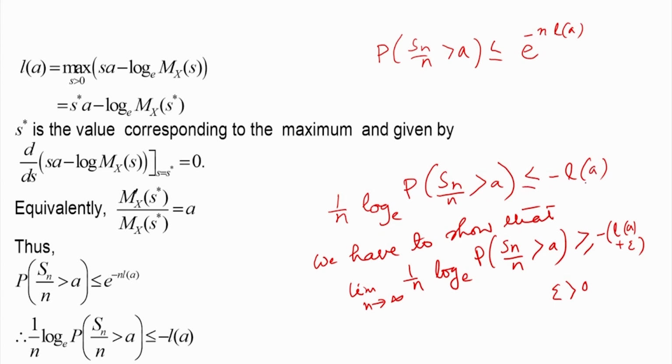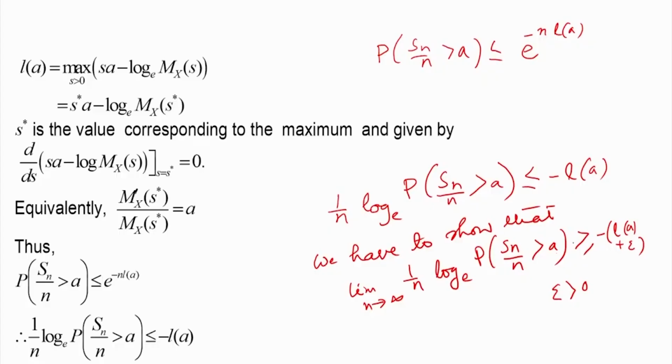Next, we will show that this quantity as n tends to infinity will be greater than minus La plus epsilon. So that in the limiting case we will get both lower bound and upper bound, and if we consider that, this will be equal to minus of La, which we will establish.